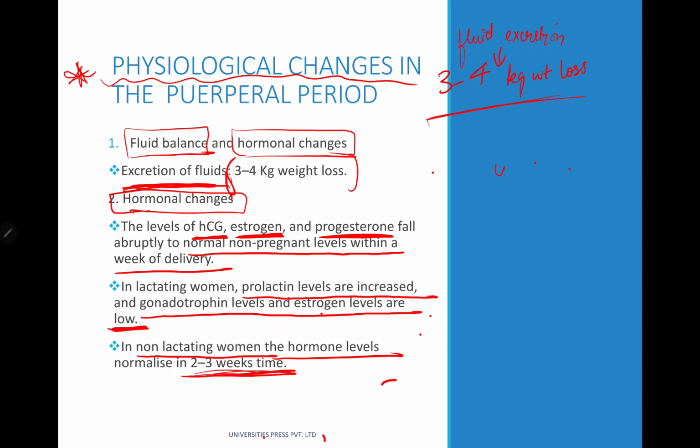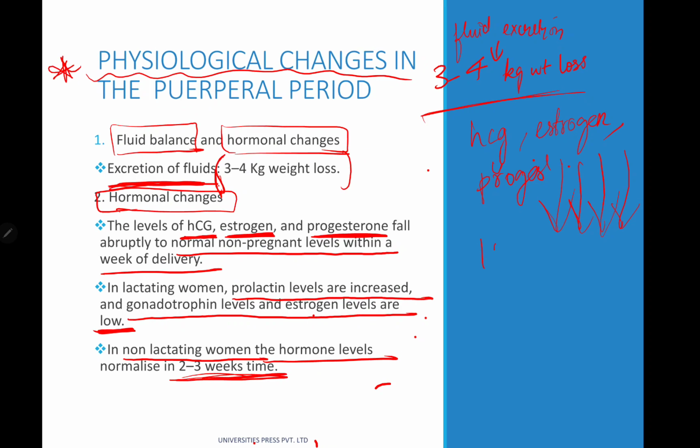3 to 4 kg weight loss. And what are the hormonal changes? Definitely the HCG, the estrogen, all our heroes of OBG, progesterone, all of them will fall drastically, to normal non-pregnant levels within a week. Within 1 week, all of them are going to fall.